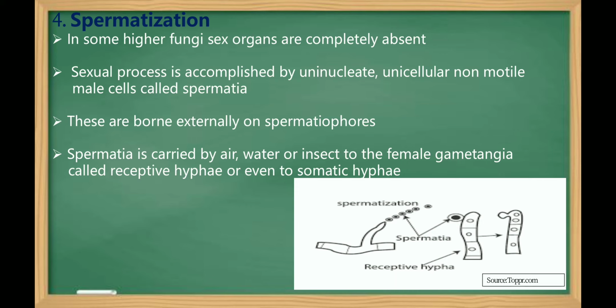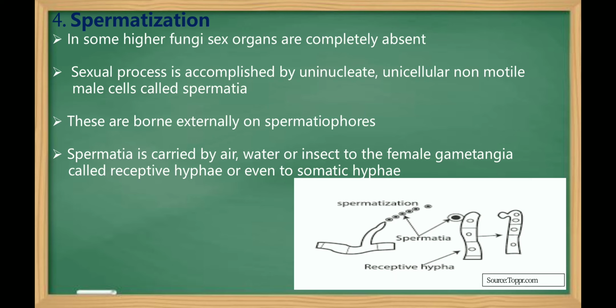In some higher fungi, numerous uninucleate, unicellular, non-motile male cells called spermatia are borne externally in various ways on the spermatiophores. These spermatia are carried by wind, water, or even insects to the female gametangia, to the specialized receptive hyphae.